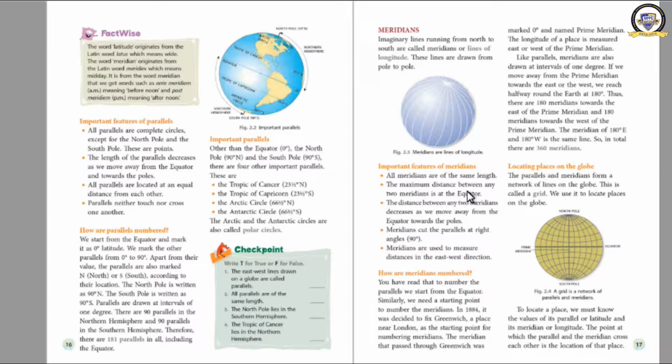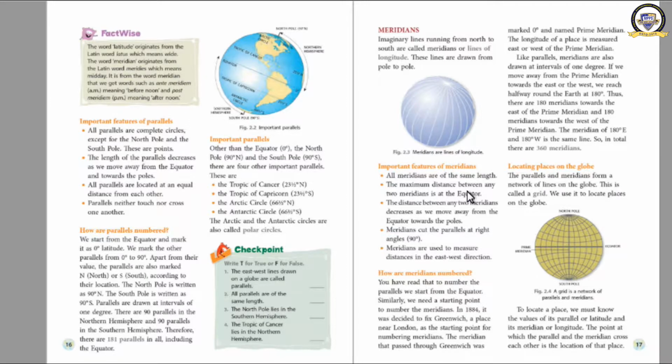Shall we learn? Okay, we are going to learn chapter number 2 of social studies. What is the name of the chapter? Parallels and meridians. Yesterday we had started the chapter, and the first part is over. Today I'll teach you the second part. Before I come to the second part, let us have a revision. What did we learn yesterday?